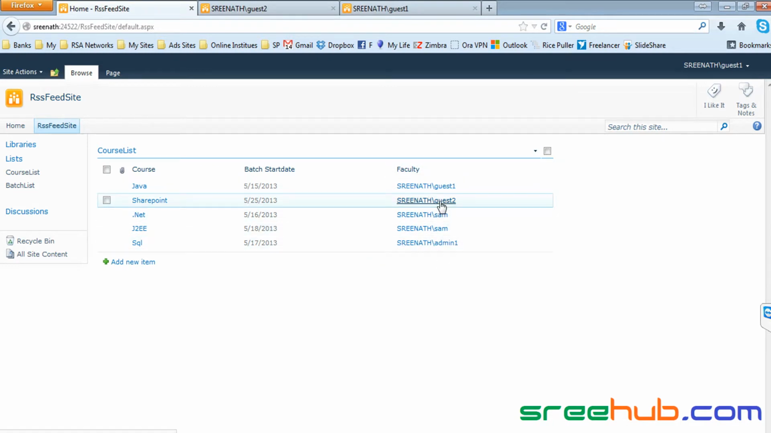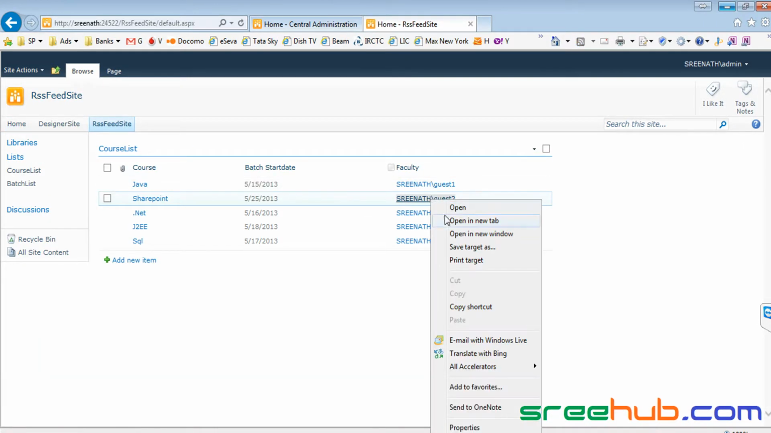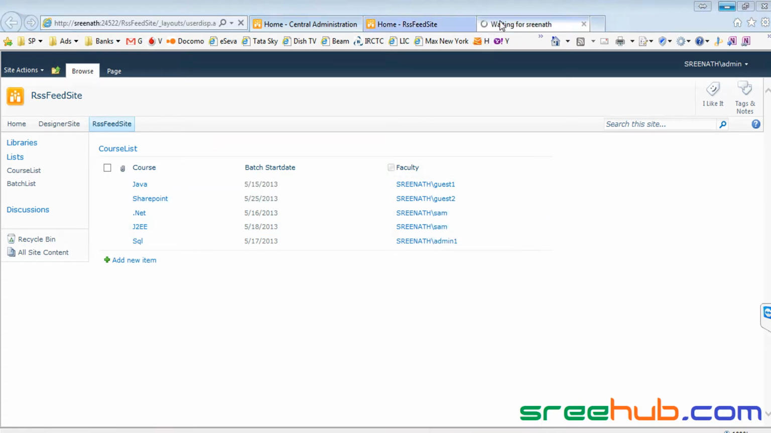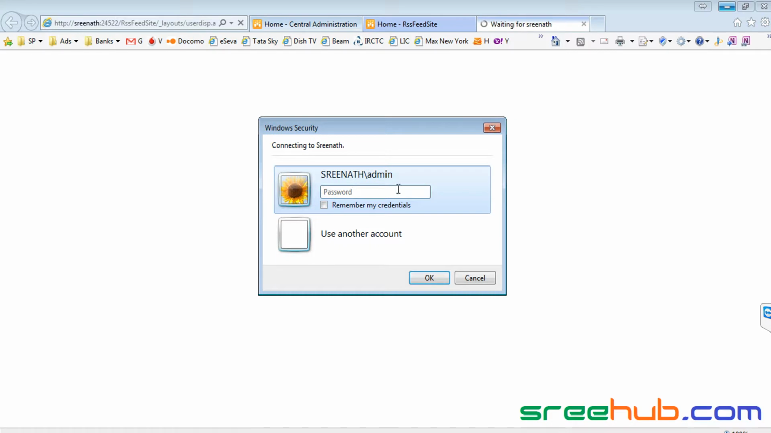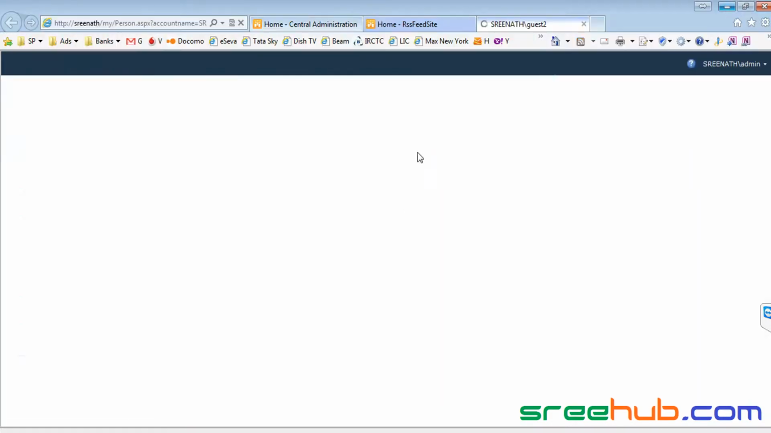So when I click on guest 2, let me just go to admin now and RSS feed site. You can see guest 2, right, we have created a guest 2 page. Let me open this page. When you click on any link, it will take you, so now it is asking for credential. Let me give an admin, right.